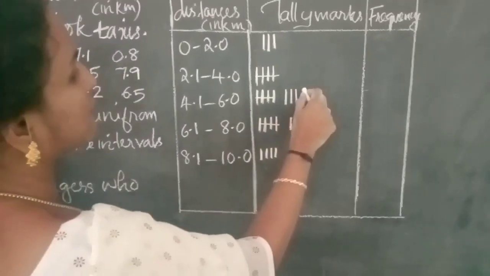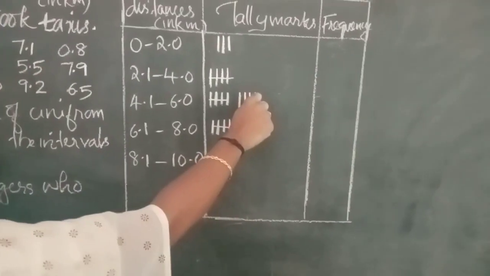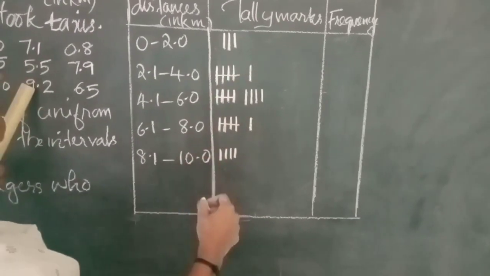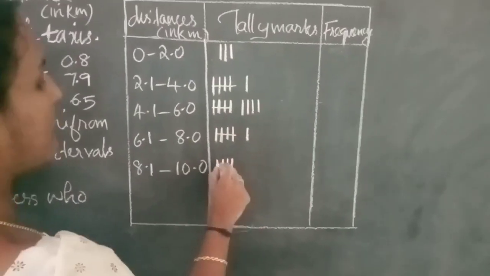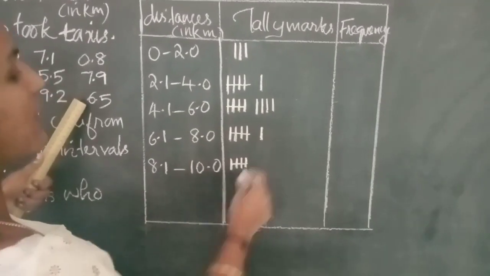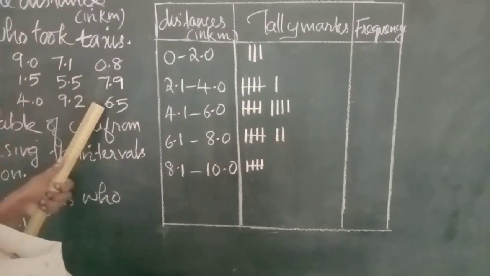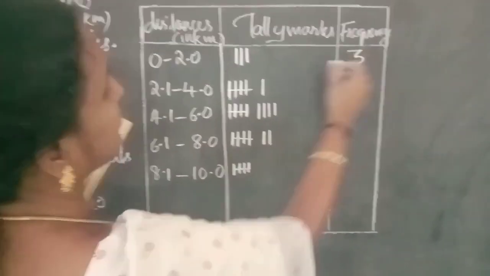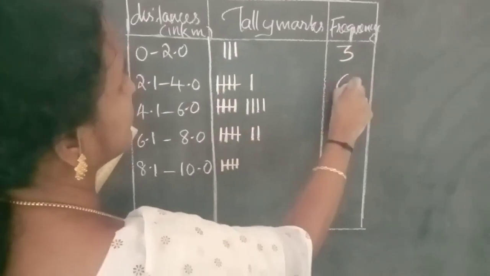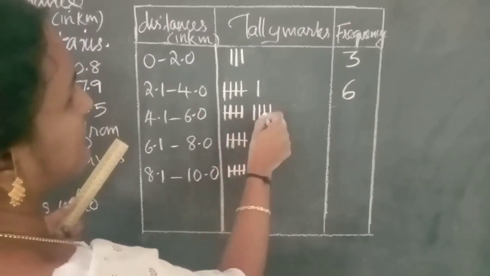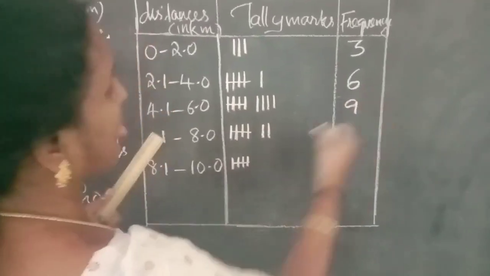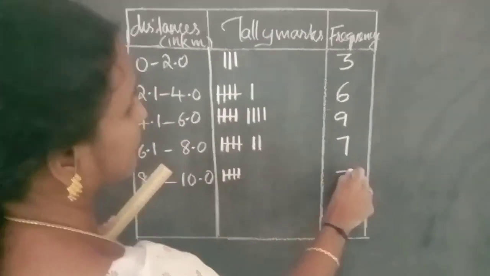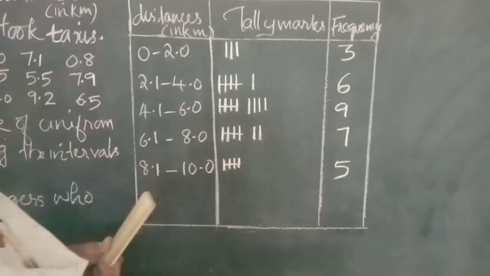then 4.8, then 4.0, then 9.2, this is 9.2, then 6.5. So adding here 3, here 5 plus 1, 6, here 5 plus 4, 9, here 5 plus 2, 7, here 5.